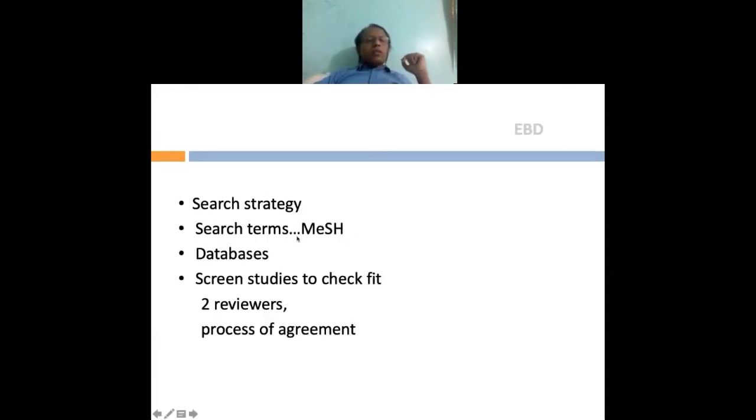So search strategies should include MeSH terminologies and multiple databases. You need to have a minimum of 2 reviewers to identify the articles, and 2 reviewers minimum for data extraction. The 2 reviewers may remain the same for both the steps. You don't need to have 2 separate reviewers for that. And you need to also have a process for agreement. As I told you, if there is a dispute between these 2 reviewers, then you have a third senior reviewer who can solve this dispute.